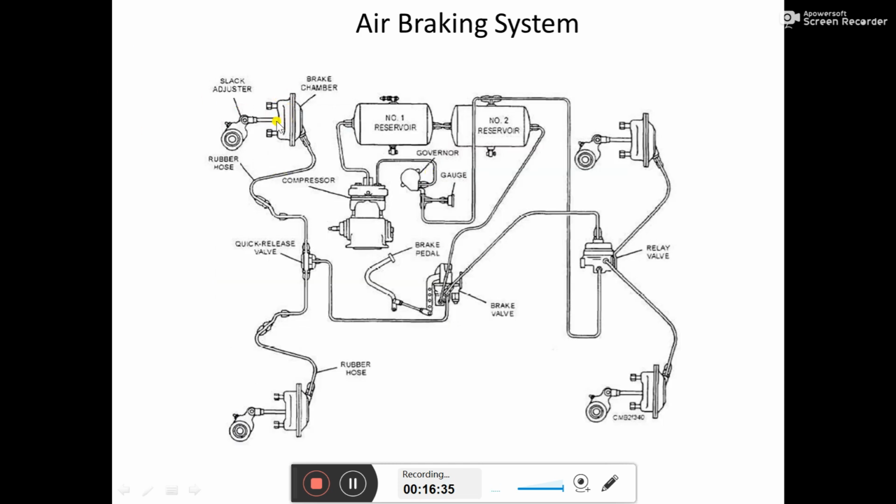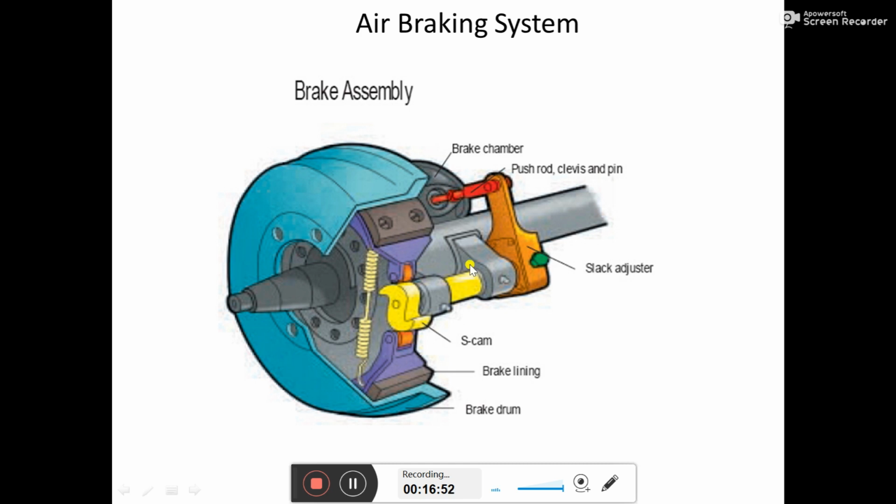This brake chamber has one rod coming out of it, and it is connected to one lever which is mounted on one shaft, and that shaft goes into the drum assembly. So this is the shaft, this is the lever, the slack adjuster lever, which is connected to the push rod of the brake chamber. The red color is the push rod of the brake chamber, and this is the brake chamber.